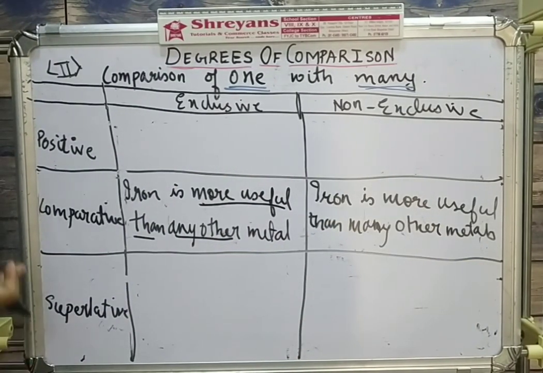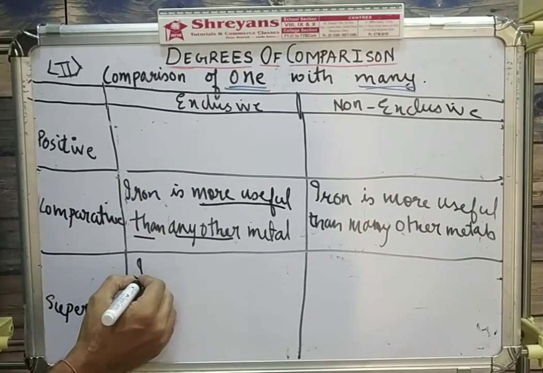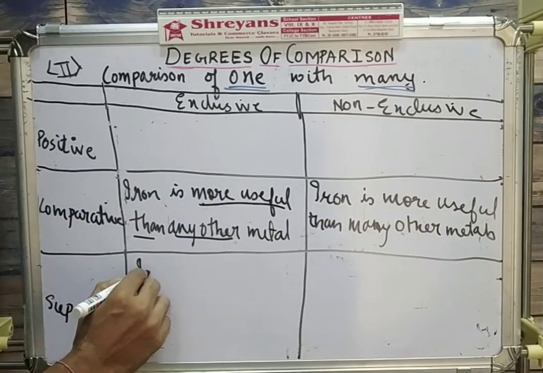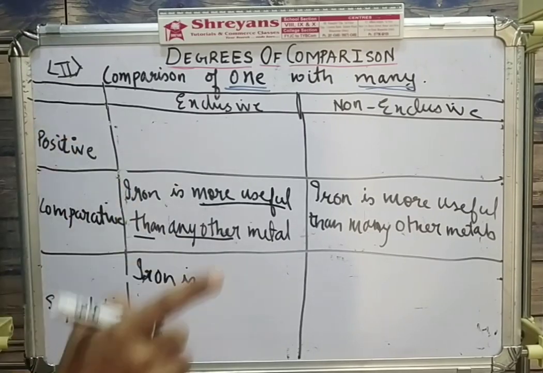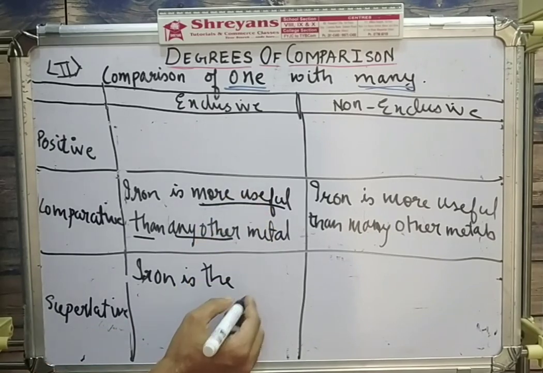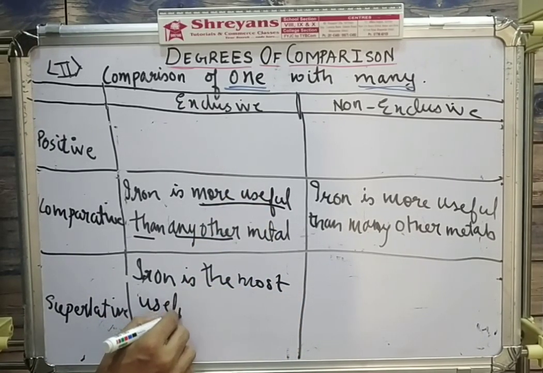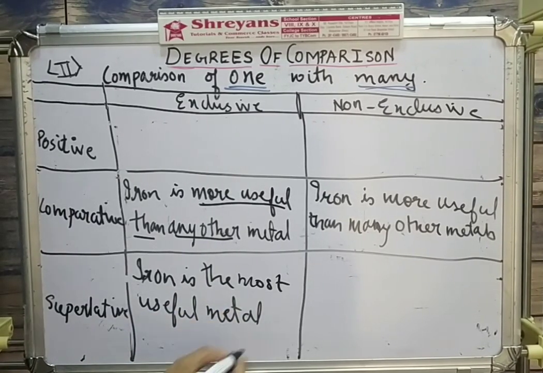So now let's convert the degree from one form to another form, that is into positive as well as into superlative. Let's start with the superlative, which is quite easier. So we'll start with the same one that is compared with many. Here remember, iron is compared to all other metals. So we'll start with iron only. We'll use is only. Now superlative में क्या याद रखना है? The dash. So iron is the more useful का क्या हो जाएगा? Most useful metal. Quite simple. Iron is the most useful metal.